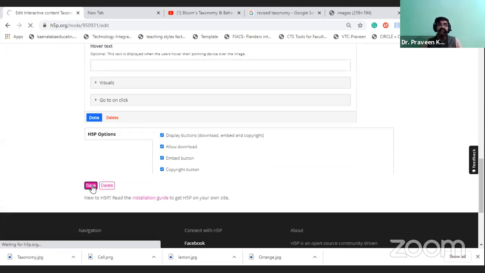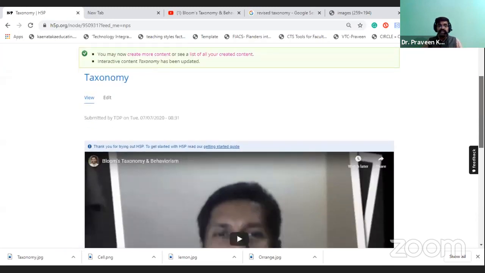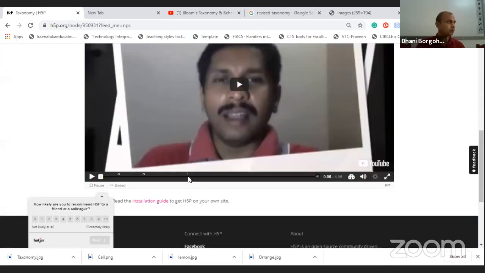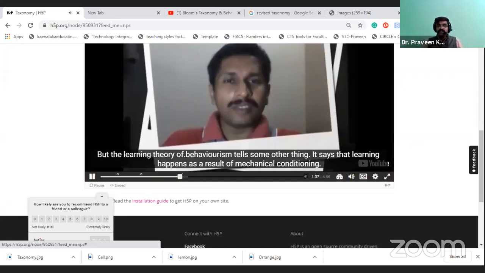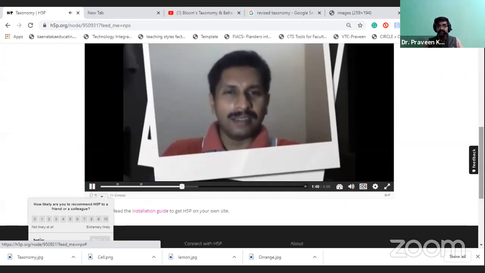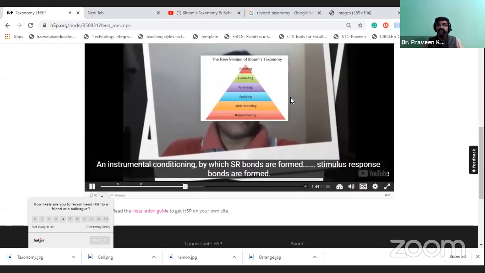See how simply we are adding the interaction. We have added 2 interactions already, and observe here there is a small dotted part. When you come to that option, observe how the information is shown; you can place that wherever you want.